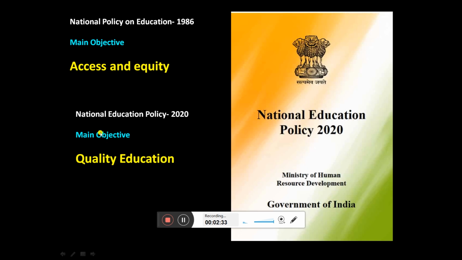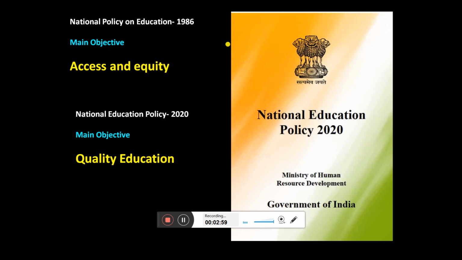Before we go into the detail, let's talk about the National Education Policy 2020 and the older one which was in effect before 2020, called the National Policy on Education 1986. Then there was an amendment in 1992, and the last amendment, done in 2009, was about the Right to Education Act.